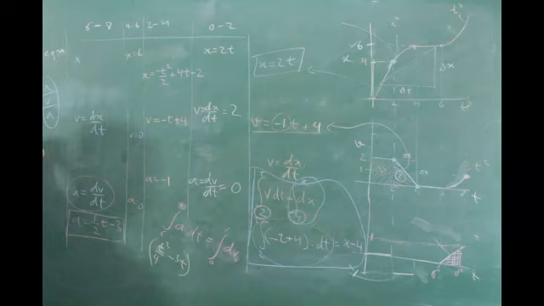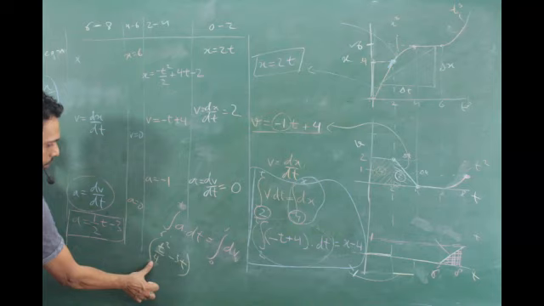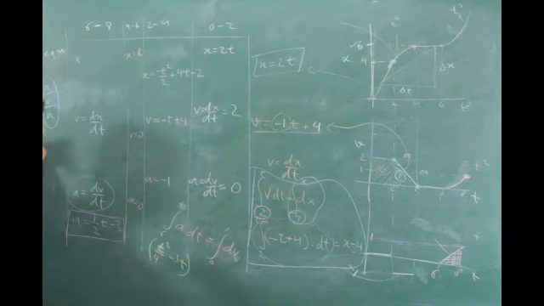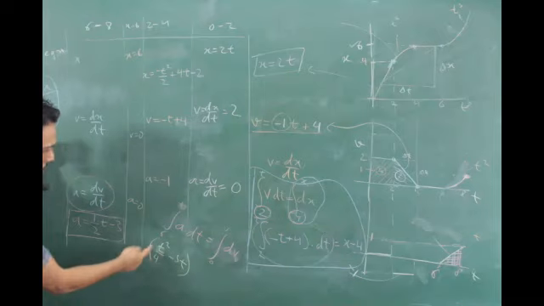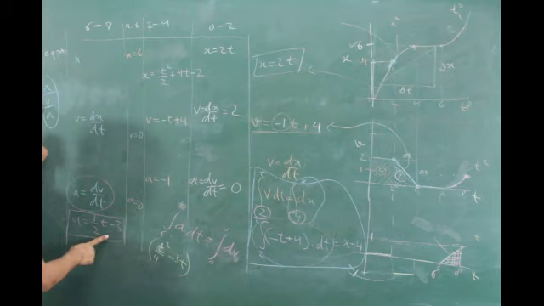Integration in physics is easy. In maths, they make it difficult. They pick up equations which are very tricky to integrate. That is in class 12. So t square by 4 minus 3t is the integration of this.